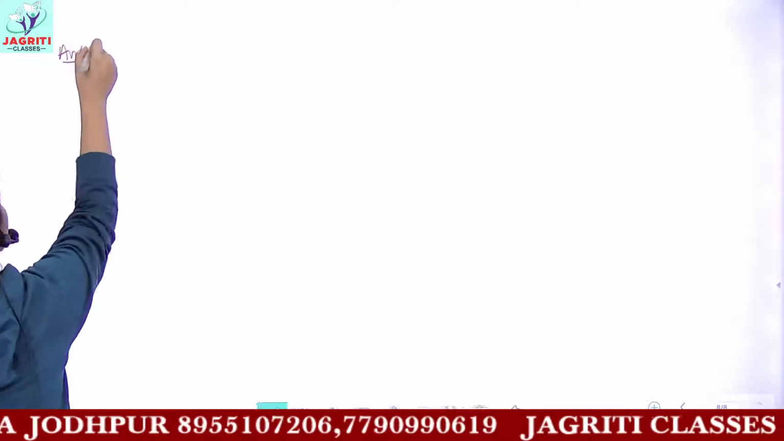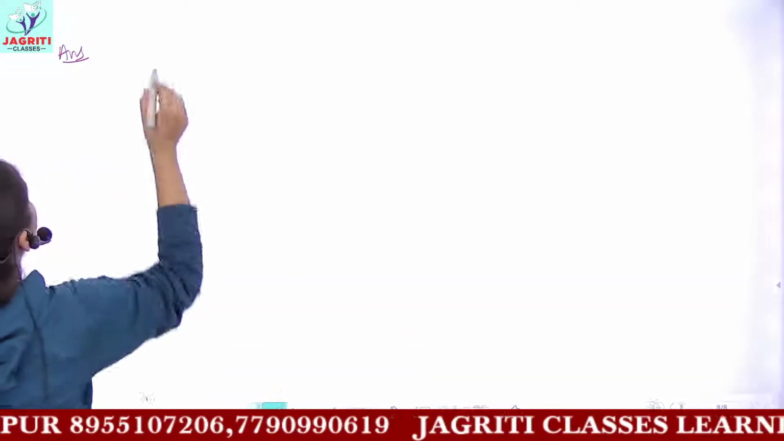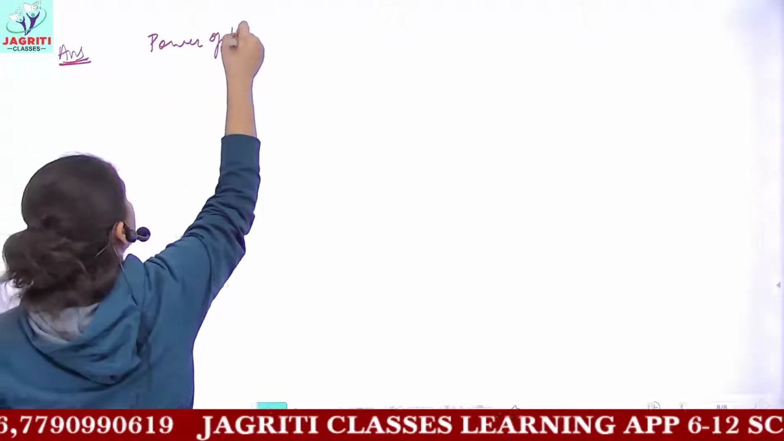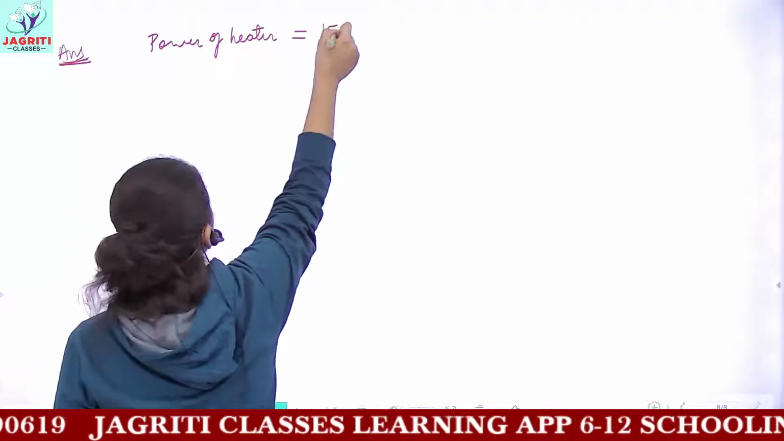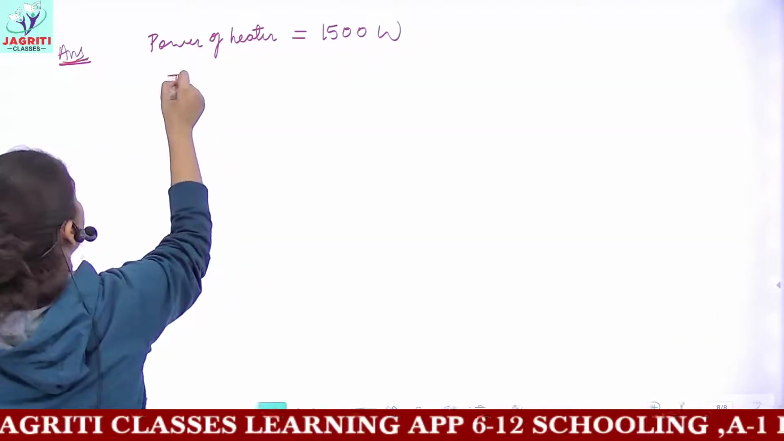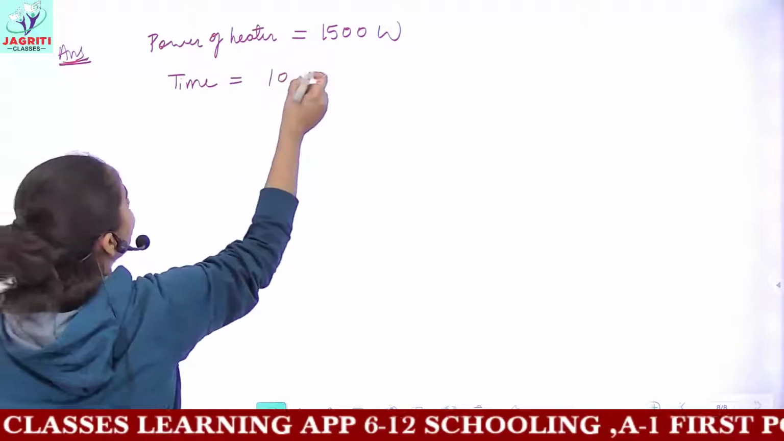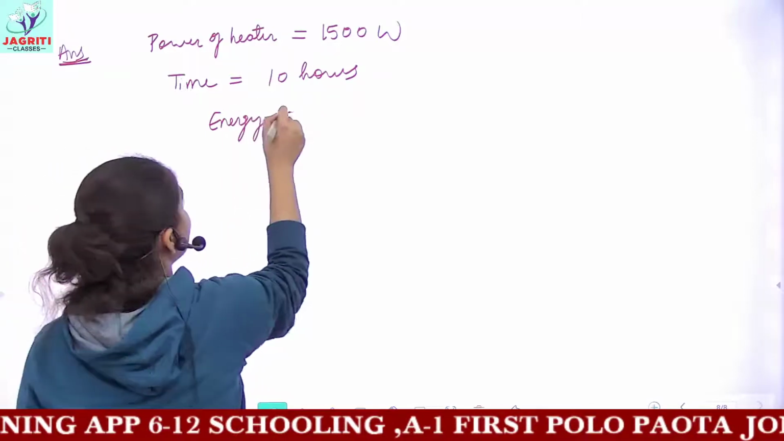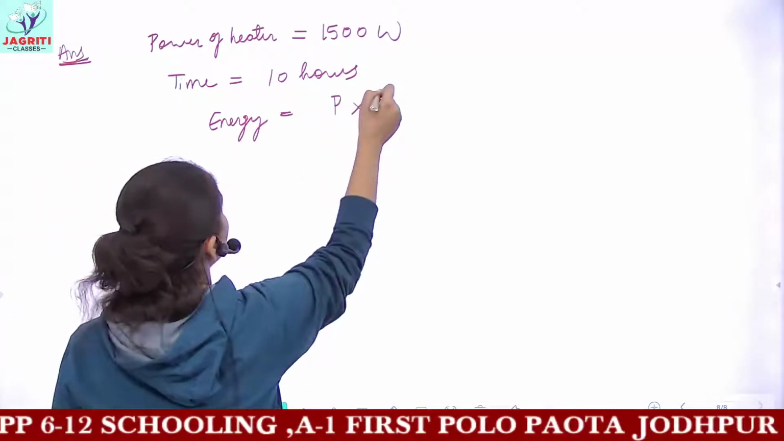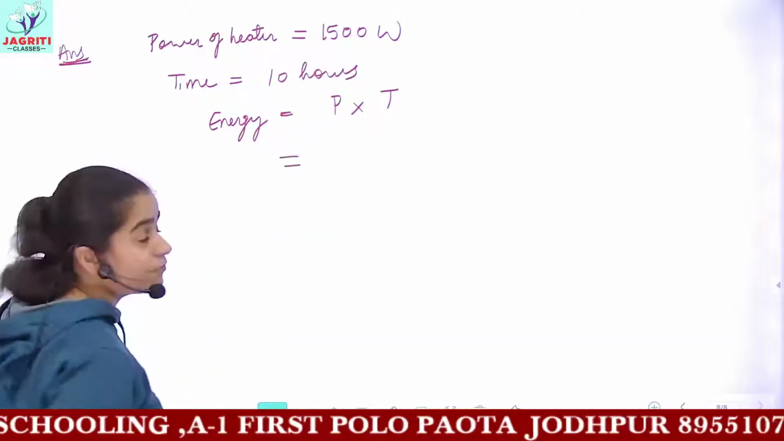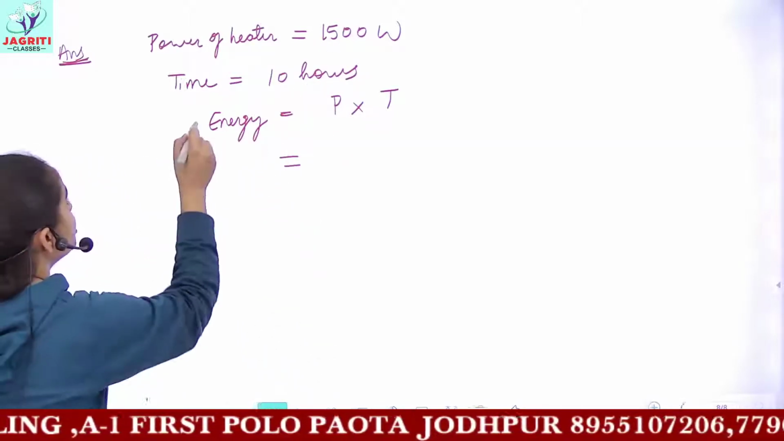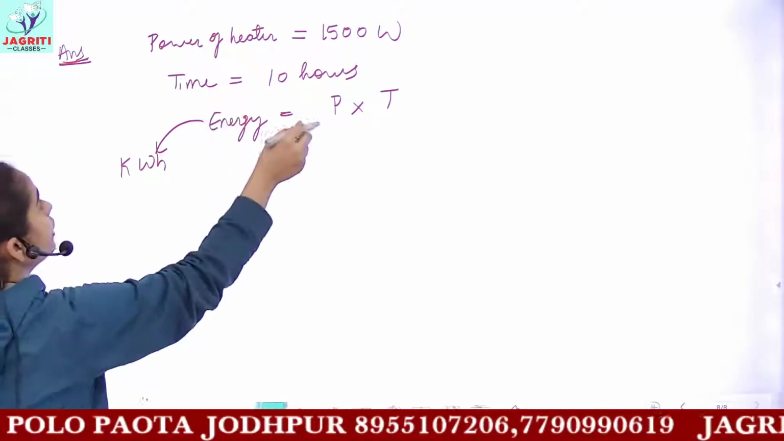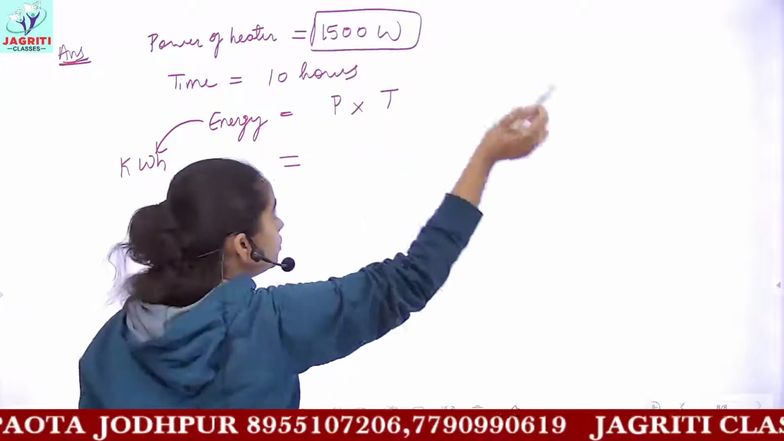So now we are doing the answer to this question. For solving the question, you have the given power of heater. The power of heater is given 1500 watt, and the given time is 10 hours, and you are required to find the energy. I told you the formula, energy is power multiplied by time taken. So power is here 1500 watt. It is not written, but generally we find the answer of energy in kilowatt hour. So similarly we have to convert this quantity which is given in watt into kilowatt.